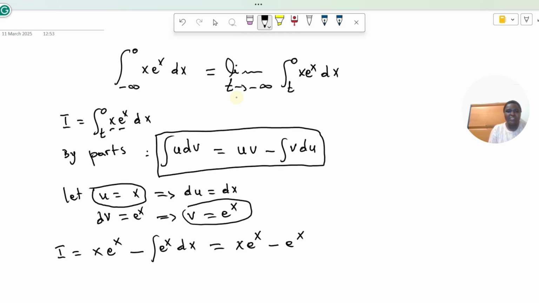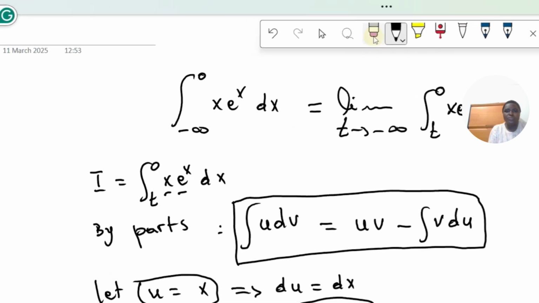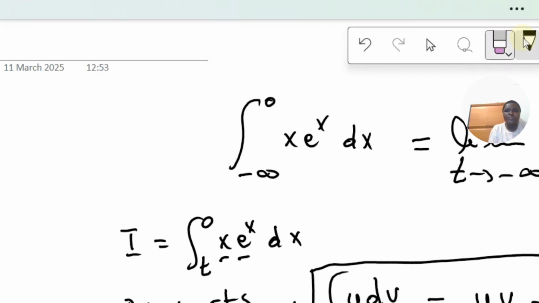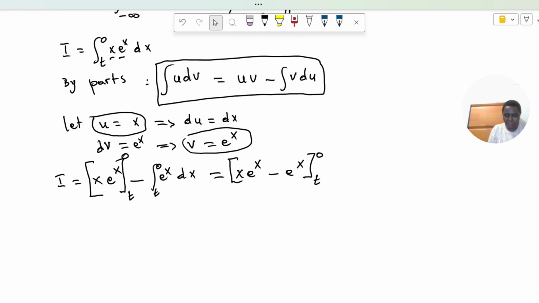We are integrating from t, so let me insert our borders. This one we evaluated from t to 0, not from 0 to t. This one is from t also to 0. So this is written like this, from t to 0.